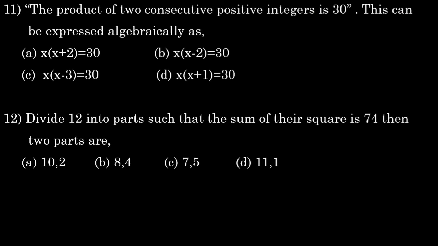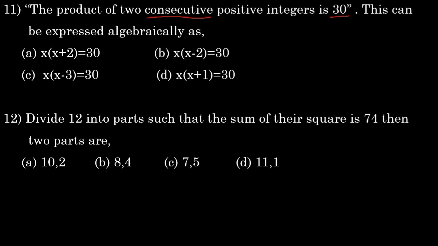11th one, the product of two consecutive positive integers is 30. This can be expressed algebraically as, options we have: x into x plus 2 is equal to 30, x into x minus 2 is equal to 30, x into x minus 3 is equal to 30, x into x plus 1 is equal to 30. Here they said we have two consecutive positive integers. That means, consecutive means what? Continuous.